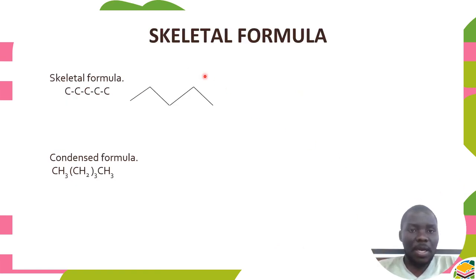And for the skeletal formula, we can use either the carbon chain without hydrogens or bonding lines. So since it has 5, it means we have 1, 2, 3, 4, 5, or this one. The condensed formula, this is the condensed formula of pentane.